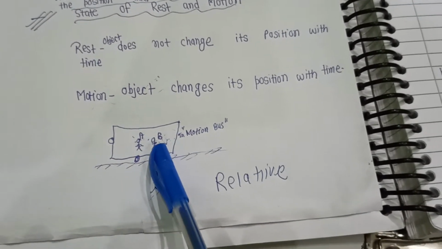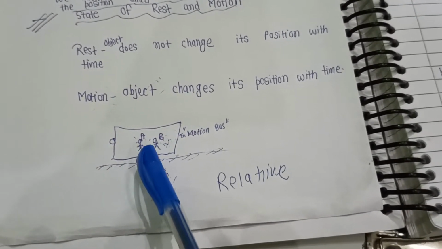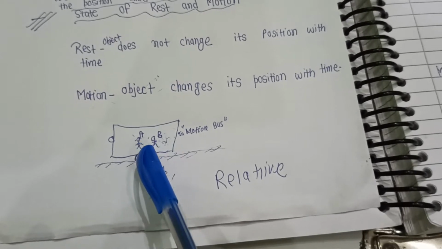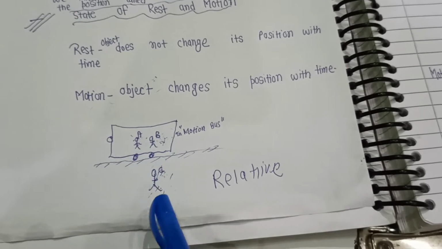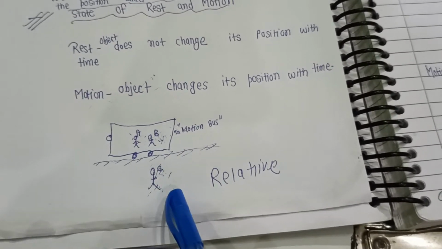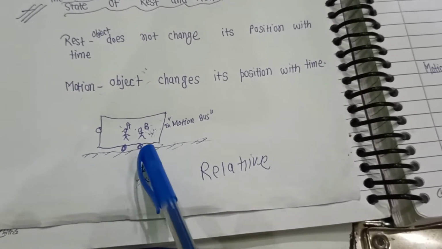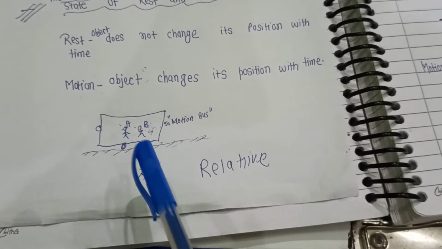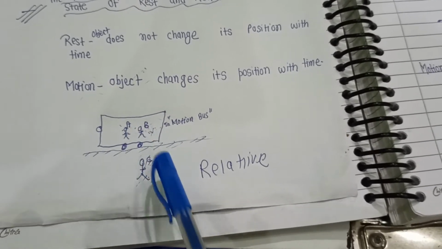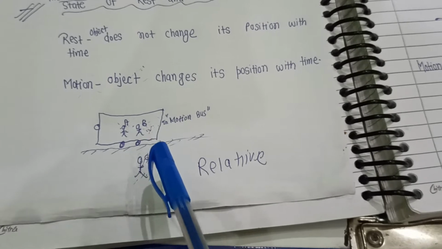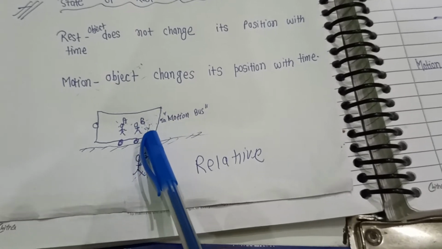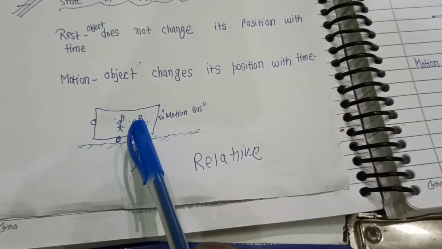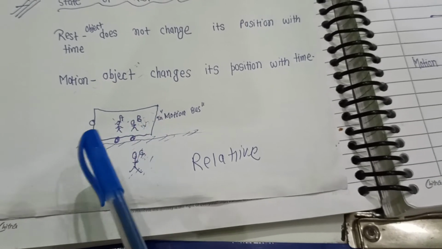This is the moving bus, and in the bus, two persons A and B are sitting beside each other. They are looking at each other, and the third person C is standing outside the bus, looking at B. This person C will say that B is moving because B is changing position.